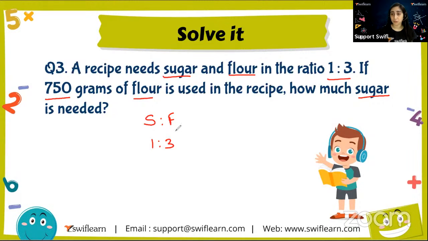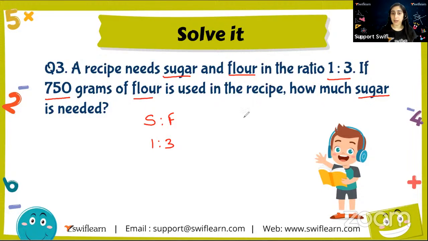Okay, so coming back to the topic, it says 1:3, sugar is to flour. So if 750 grams of flour is used in the recipe, that means how much?